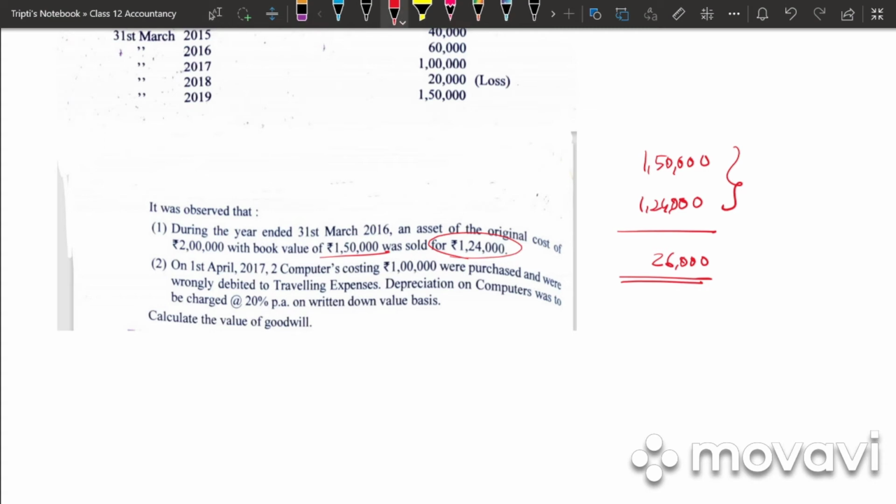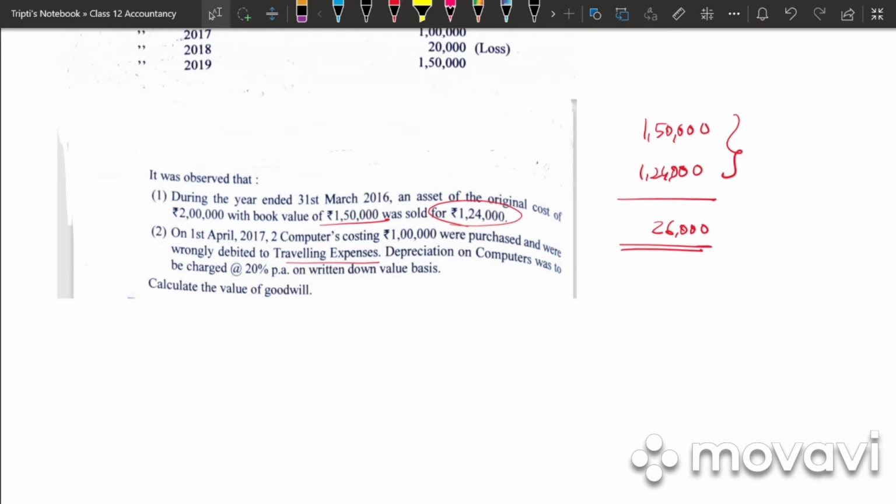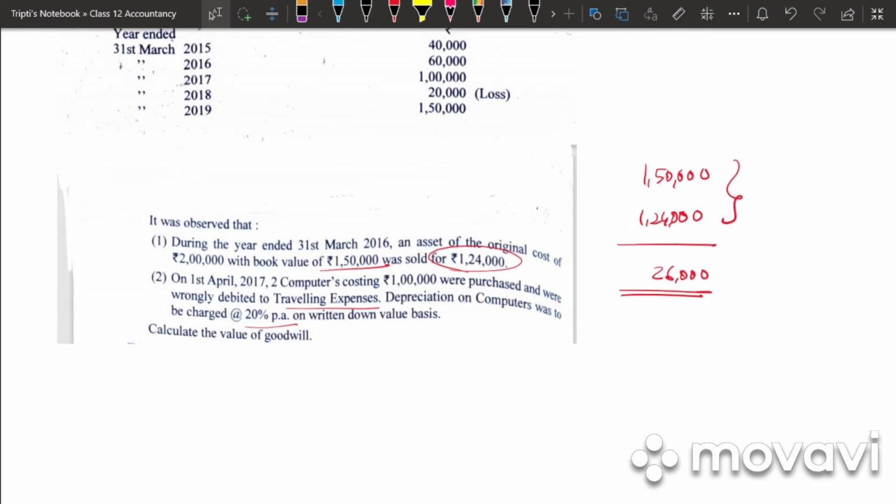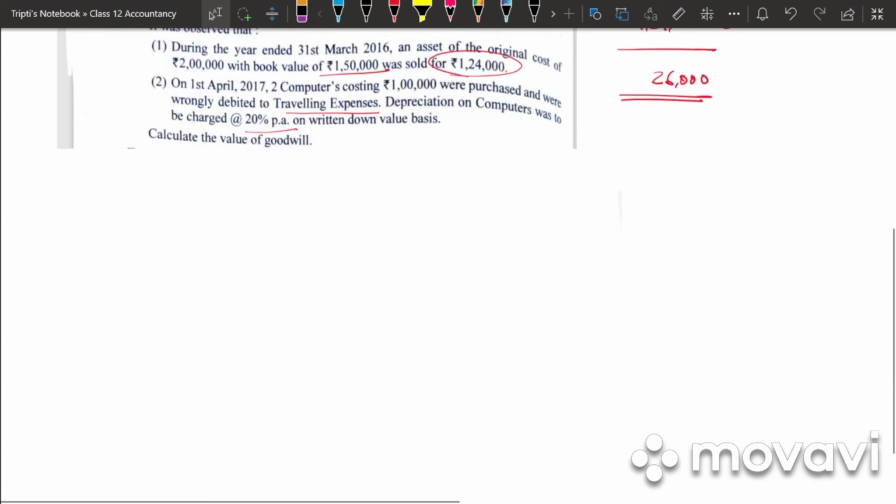Next, second point they have given us. On 1st April 2017, 2 computers costing 1 lakh were purchased and were wrongly debited to travelling expenses. So here they have debited it in a wrong account. Depreciation on computer was to be charged at 20% per annum on written down value basis. So which year is it? It is in the year 2017. Calculate the value of goodwill.